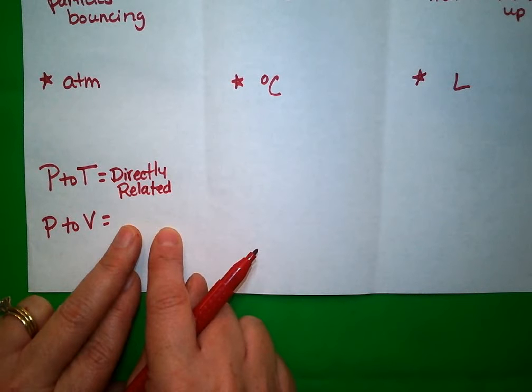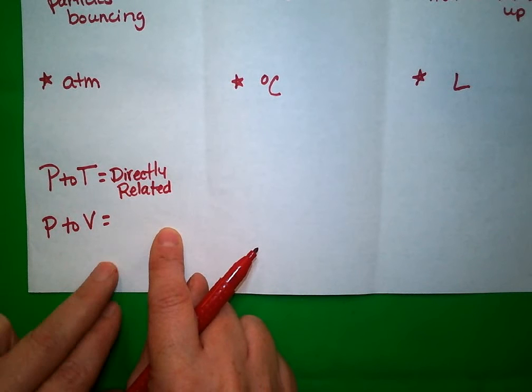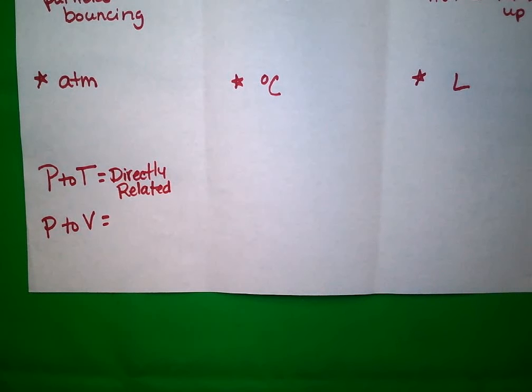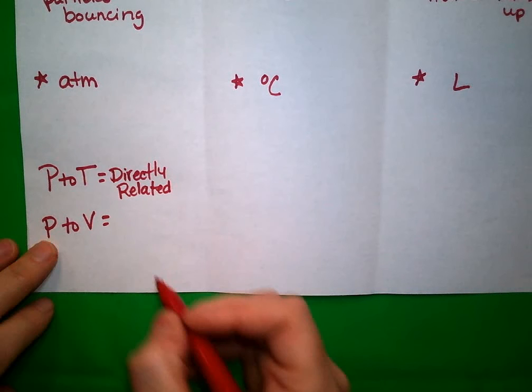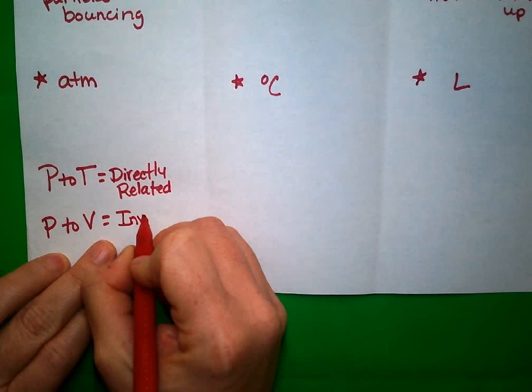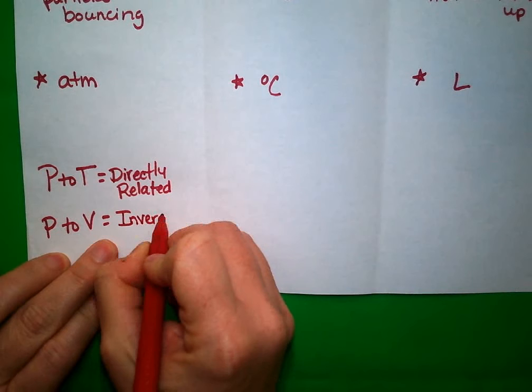All right. Pressure and volume. Are they the same or are they opposite? They're opposite. Now, opposite is a word we use in middle and elementary. So does anybody know when you have an opposite relationship what they're called? Inverses, right? So these are inversely related.